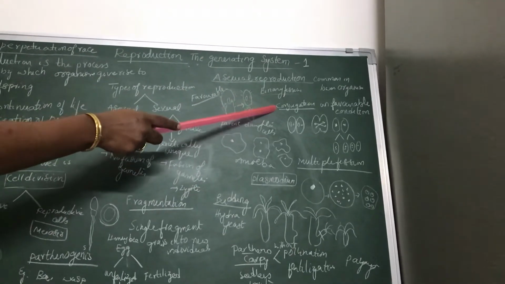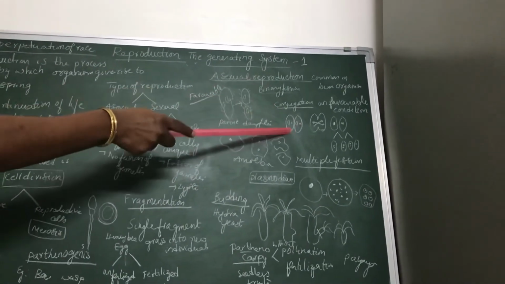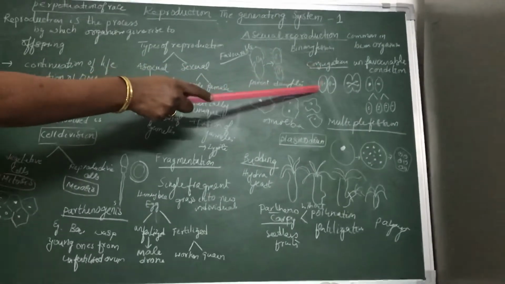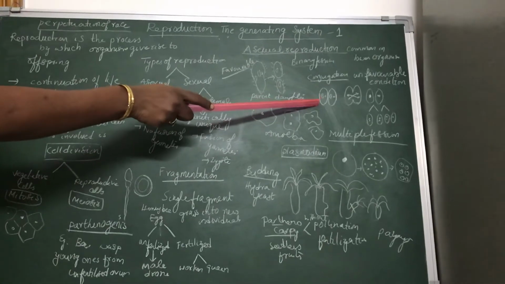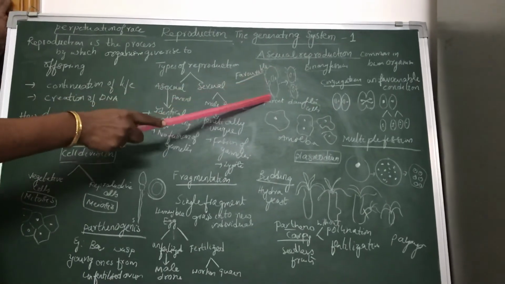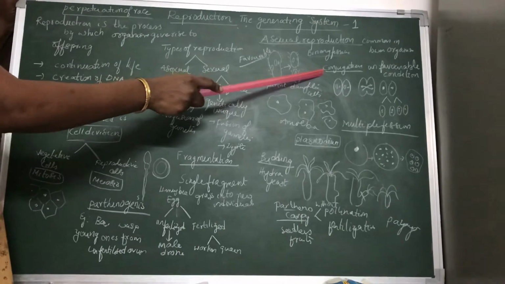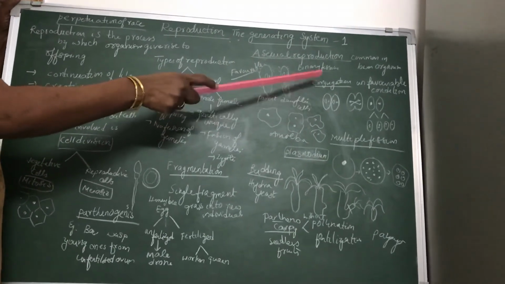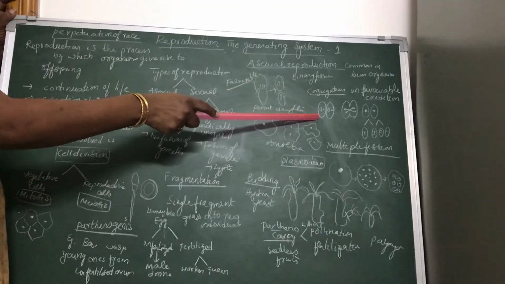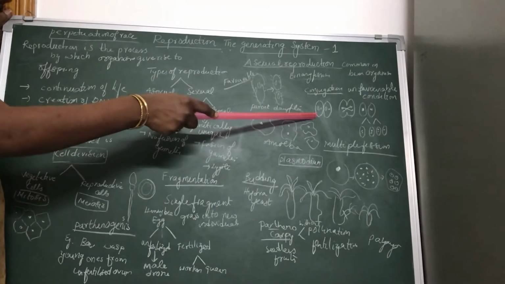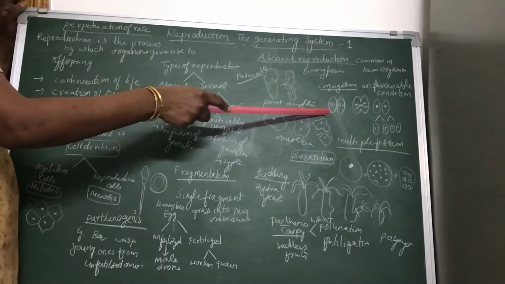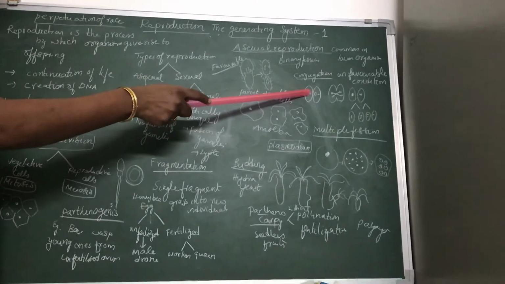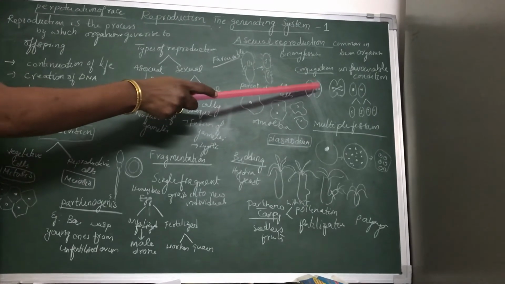Now another type of reproduction seen in paramecium is called conjugation. Conjugation is a type of sexual reproduction. Apart from binary fission, when the conditions are unfavorable, paramecium undergo a type of sexual reproduction called conjugation. In conjugation, two paramecium come close together and attach at the oral groove. Paramecium consists of two types of nucleus, macronucleus and micronuclei.